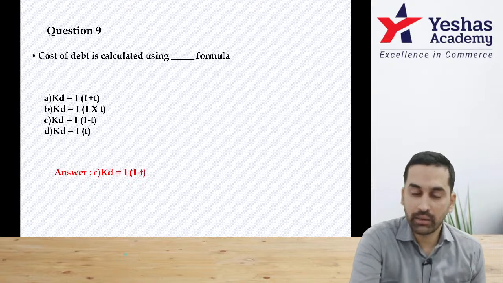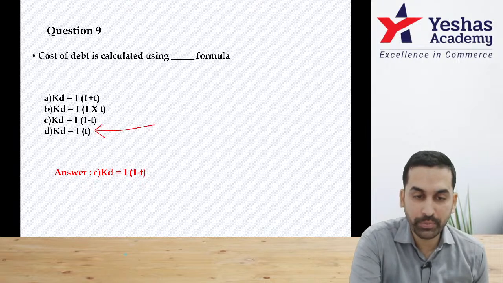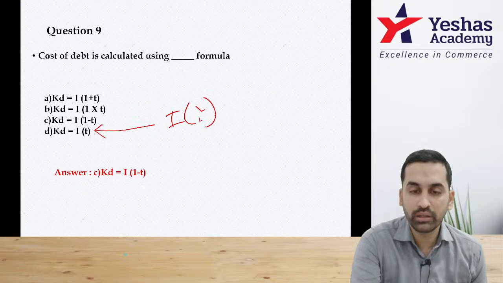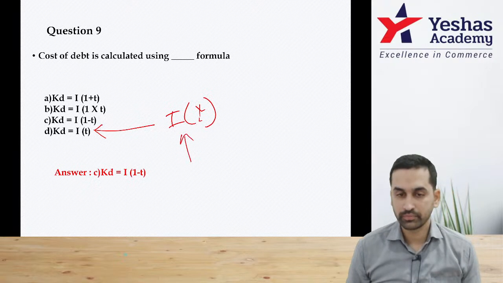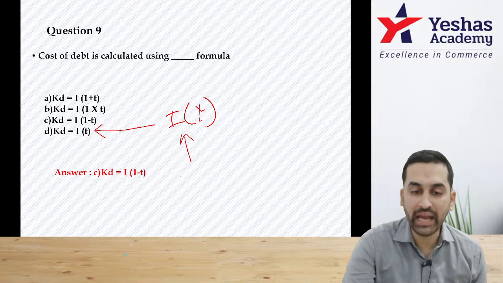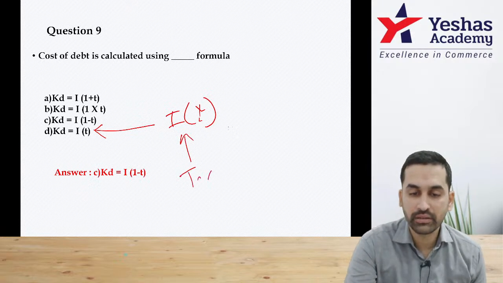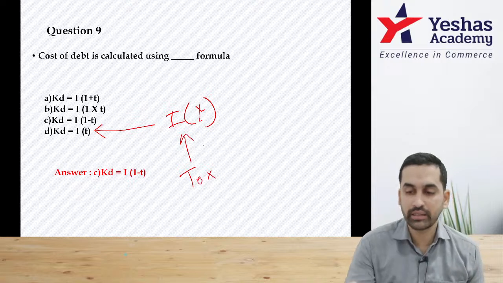Correct? Guys, tell me, if I go by option D, I into T, this will give me what? I into T will give me what? This will give you tax savings. This will give me tax saving. Am I correct?